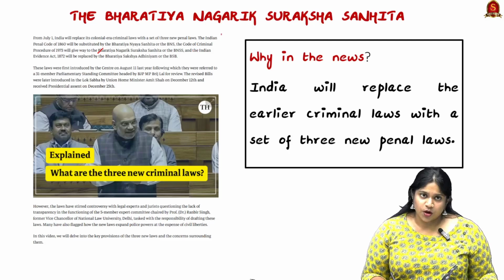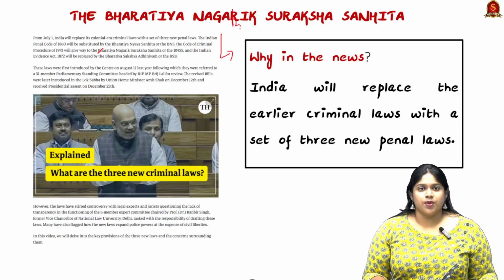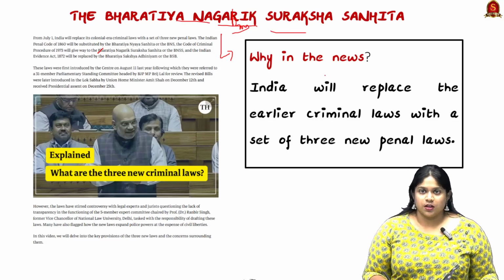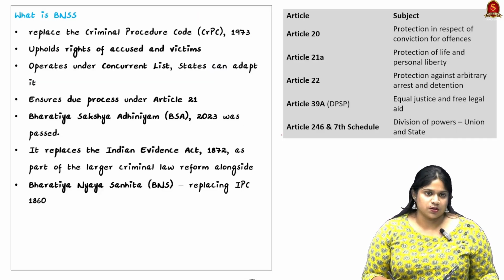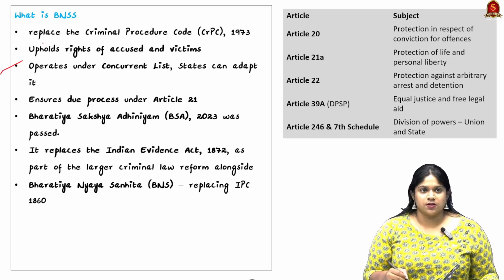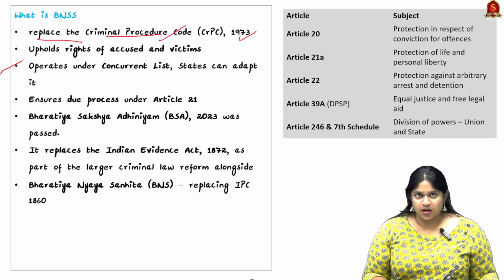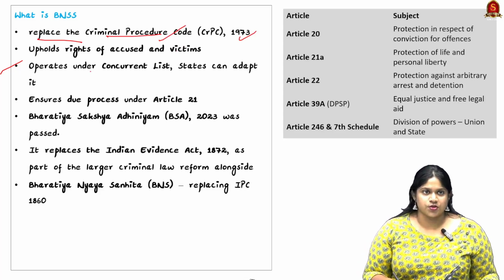Now looking into one of the most spoken topics, the BNSS, the Bharatiya Nagarik Suraksha Sanhita. Why is it in the news: because India will replace the earlier criminal laws with a set of three new penal laws. What is BNSS? It replaces the Criminal Procedure Code of 1973. We are going to look into the important constitutional provisions.